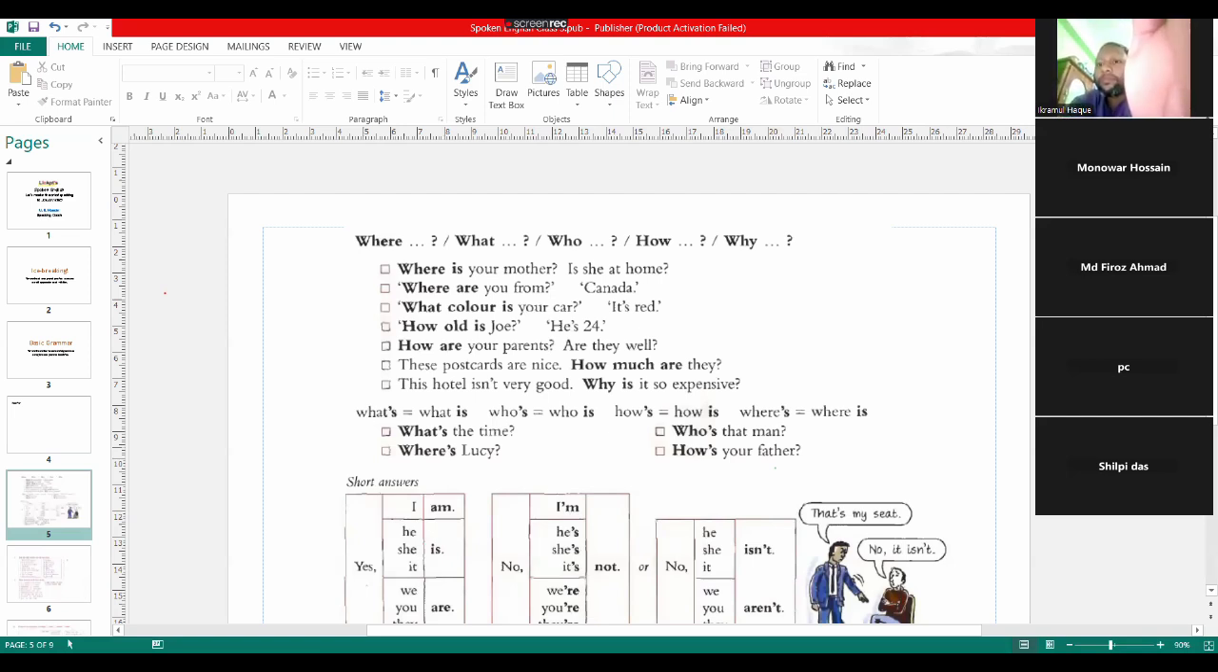WH questions. WH questions are those questions that we cannot answer by yes or no. We need to say something in responding to a WH question. WH question means when we are making questions with where, what, who, how, why, something like that.